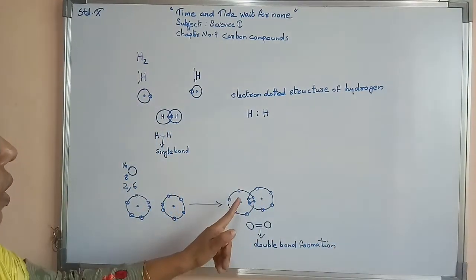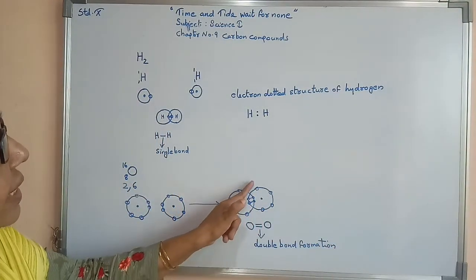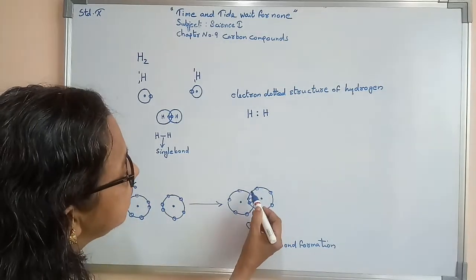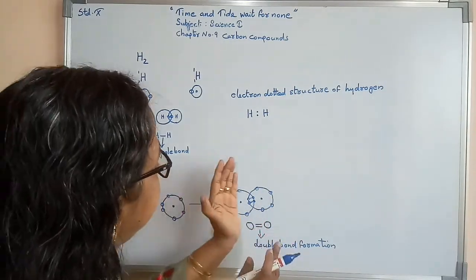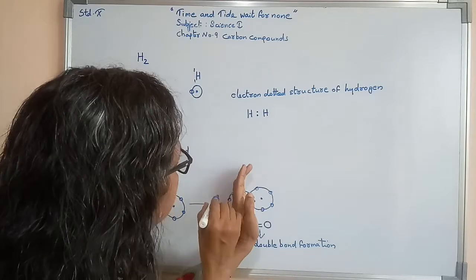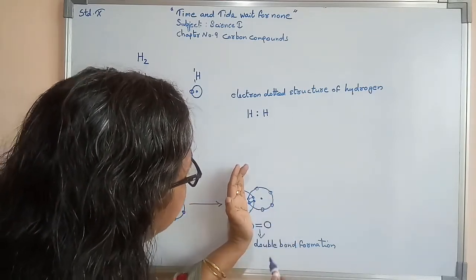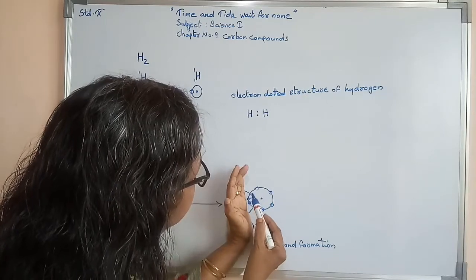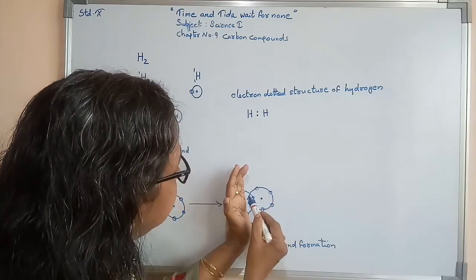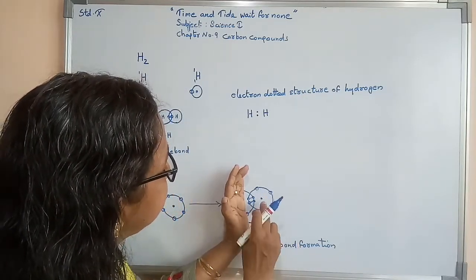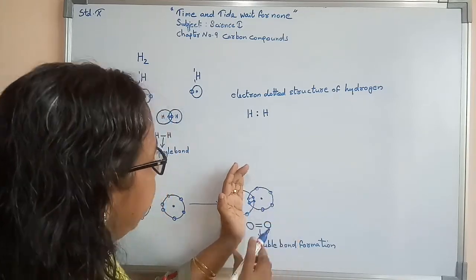So here now oxygen, its outermost orbit has 6 electrons, and this oxygen shared 2 electrons from the other oxygen. As a result, now it became 8. Here total 4 became 5, 6, 7, 8. So we can say that now this oxygen's octet condition is complete.